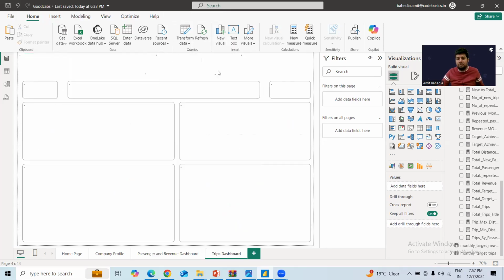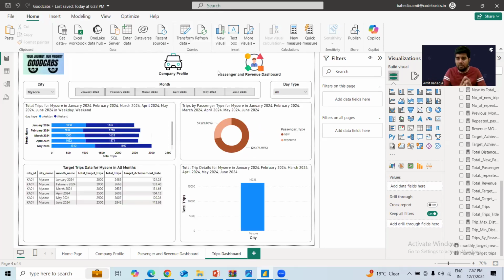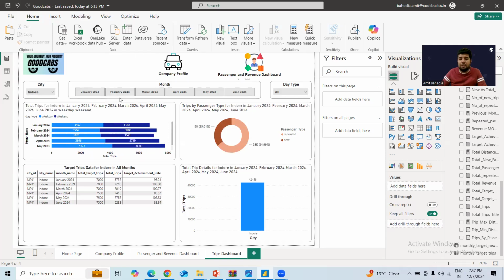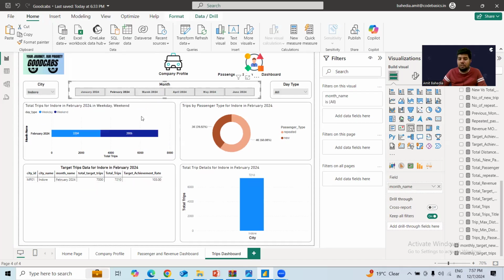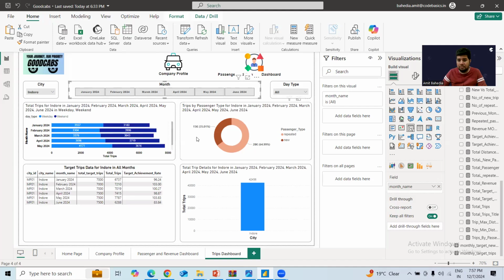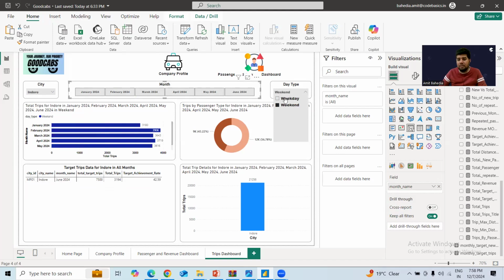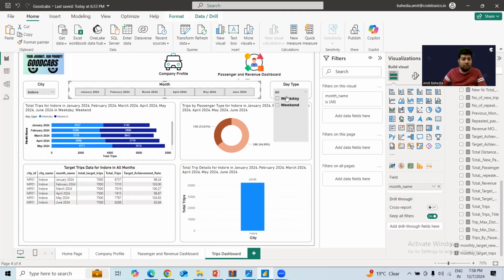Now we can see the trip dashboard. The trip dashboard is basically the information on the trips part. How many trips are there on the weekdays? How many trips are on the weekends? Trips categorization by passenger type, new and repeat passenger. So here also you can select any of the industry, any of the city which you want to see, and then you can select the month for which you want to see the data. If you don't select the month, data will come for all the 6 months. If you select the weekend, data will come for the weekend. If you select the weekday, data will come for the weekday. So in this way, you can generate the insights as per the requirement.